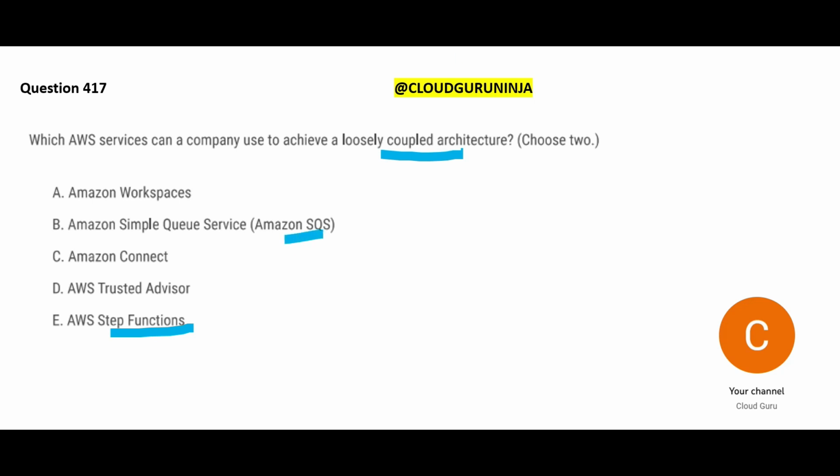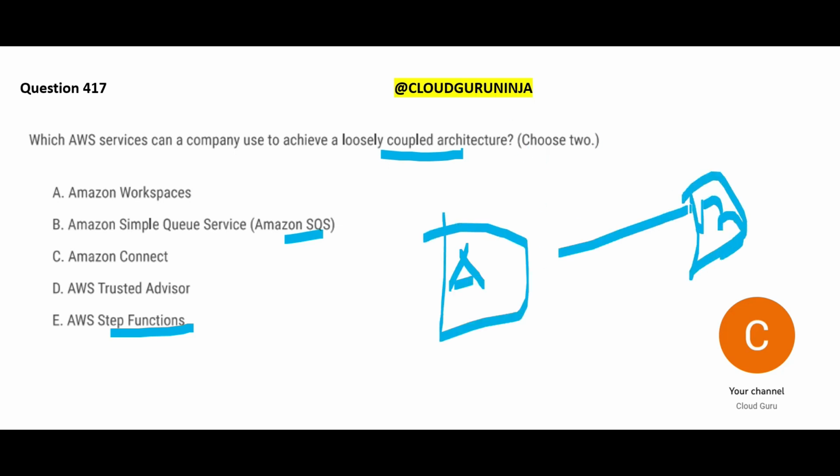The second would be SQS. Why SQS? Because SQS helps you with asynchronous communication. Suppose you have A and B, and A is sending a lot of information to B. Synchronous means A will throw the ball and B will catch it immediately at the same time. Asynchronous means A will throw 100 balls and go ahead and do some other job, and even if A is gone, B will keep catching the balls. That is how these messages are done. So that means it is loosely coupled. A need not be there for B to catch the ball. A has thrown the ball, he has done his job, B will do his job later. So SQS is another example which will help you with a loosely coupled solution. So these are my two answers.